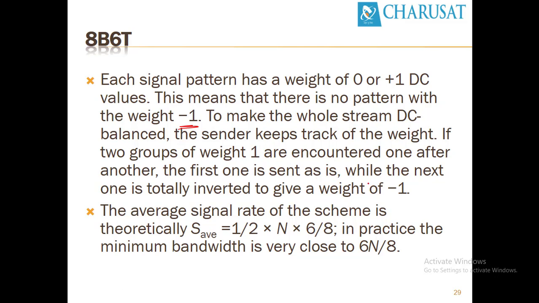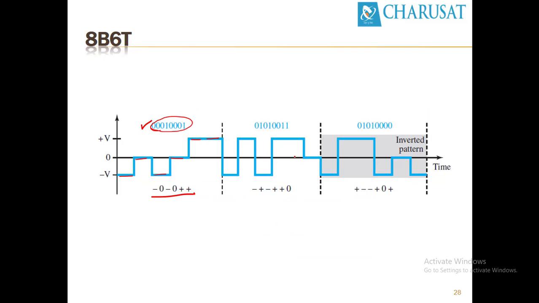That is what's mentioned over here. If you combine them together, the result will be 0. Negative voltage plus positive. So this is a very good scheme which doesn't have baseline wandering, because the average line would be 0 in this case. So that's a good thing about 8B6T.